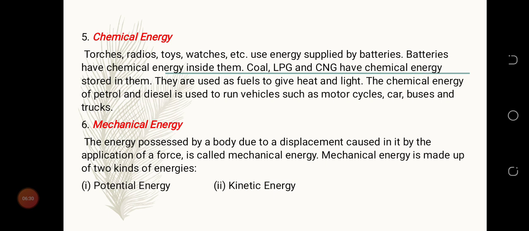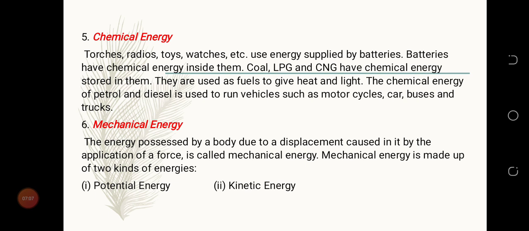And let's go to chemical energy. Torches, radios, toys, watches, etc. use energy supplied by batteries. Batteries have chemical energy inside them. Coal, LPG, and CNG have chemical energy stored in them. They are used as fuels to give heat and light. The chemical energy of petrol and diesel is used to run vehicles such as motorcycles, cars, buses, and trucks.